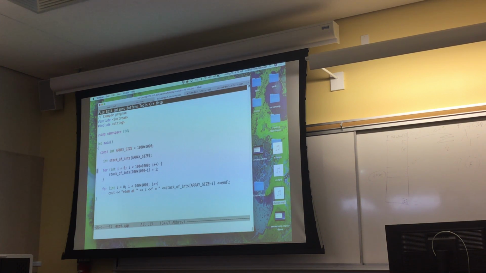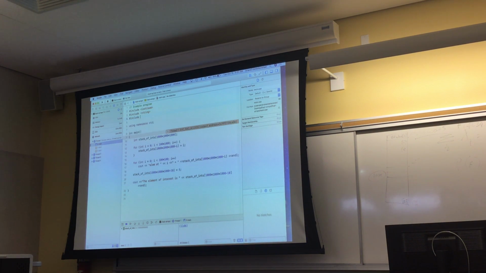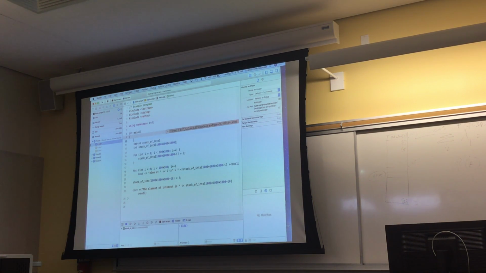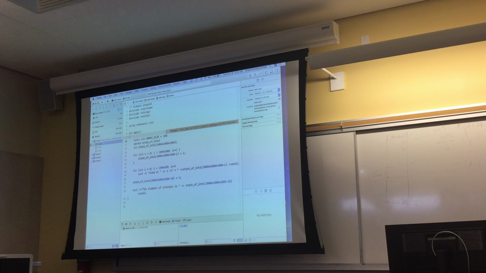If I use a big array, the way to handle it is, let's go back to Xcode. If I want a big array here, I would simply include vector. Vector is basically a class. It lets you create an array object, and the object is not stored on your stack, it's stored in the heap. Now, a vector can have as many elements as you want. So I can say here, vector of ints, and let's say const int array size equals 1 billion.